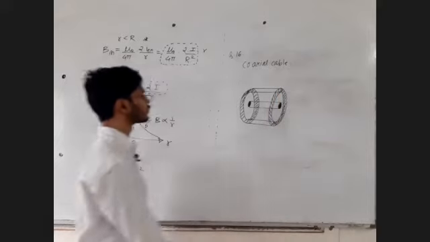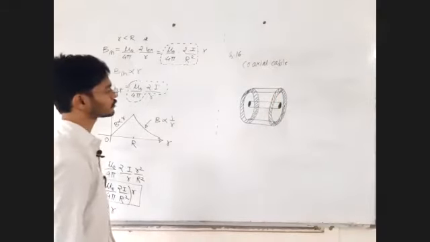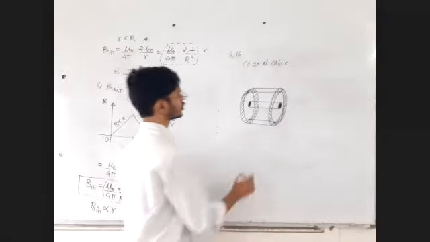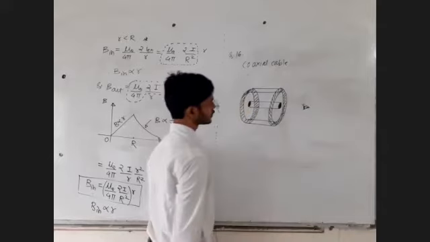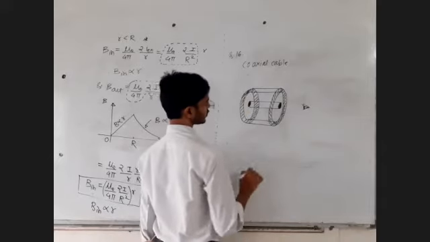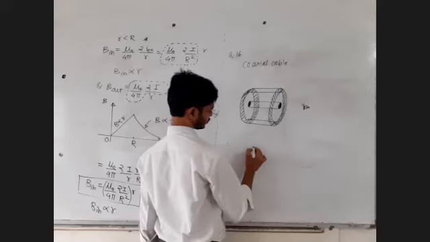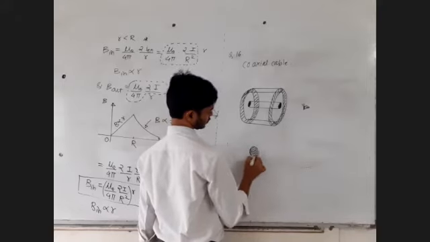Okay. That's the coaxial cable. Fine. If you look at this from the sides, it will look like this. Try to understand. It will look like this. A solid wire like this. Hmm?